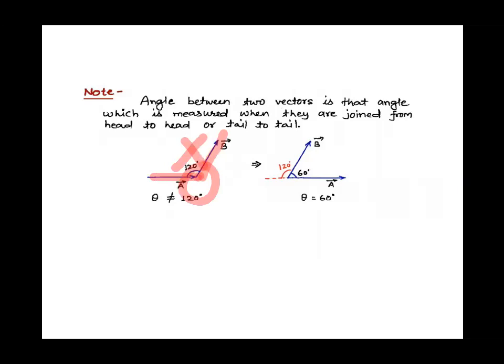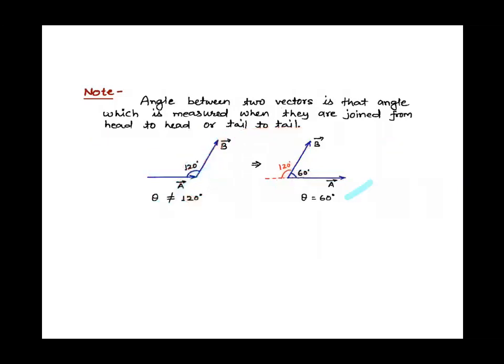To find the angle between two vectors, you need to join them either head to head or tail to tail. When you join the vectors tail to tail, here you can see the vectors A and B, we have joined them tail to tail. How?